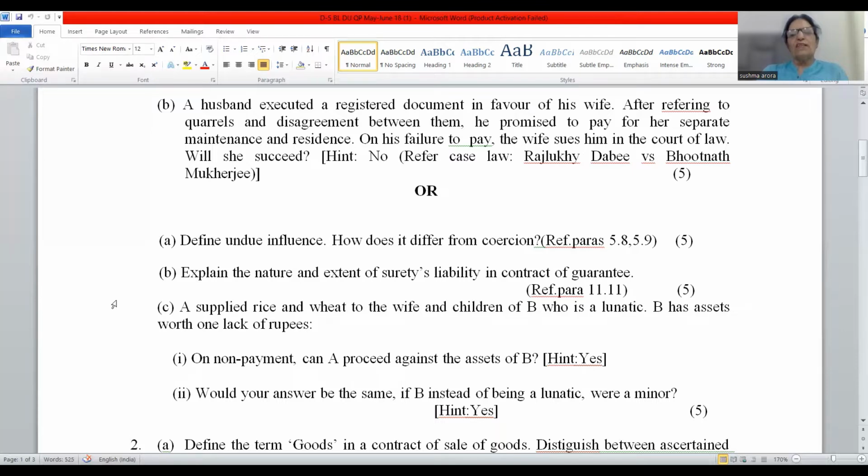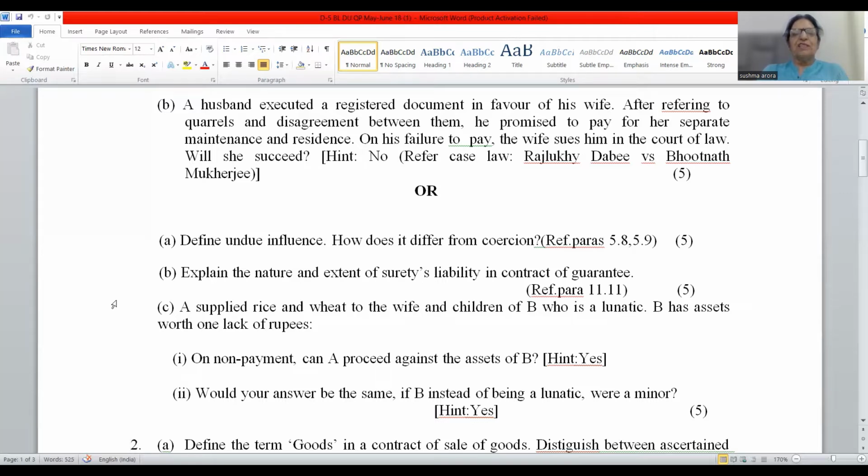Then surety may always limit his liability. There is no compulsion on his part that he must give the guarantee for 100% debt. He may give the guarantee for 100% debt, or he may say, I will guarantee only 80% or 70% of the debt. Then his liability is always coextensive with that of principal debtor. It is always equal to the liability of principal debtor, provided surety has given the guarantee for 100% debt.